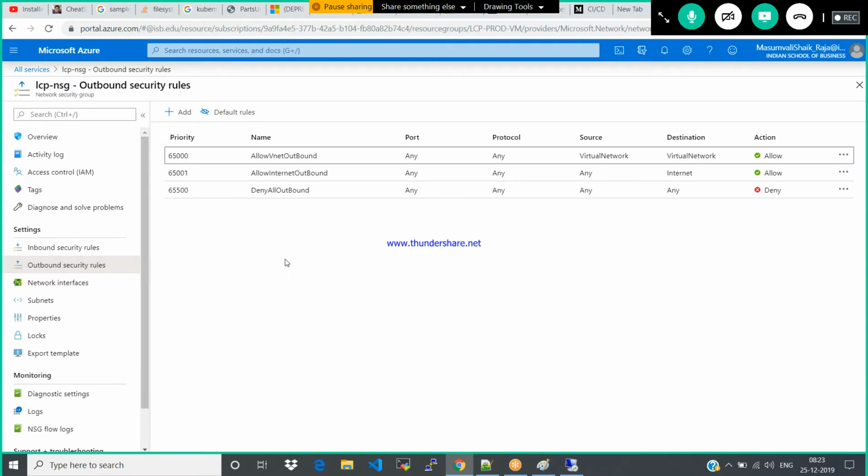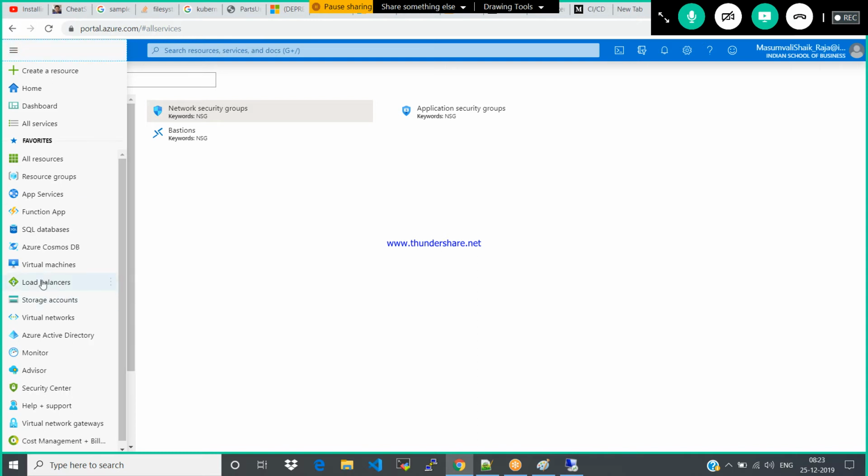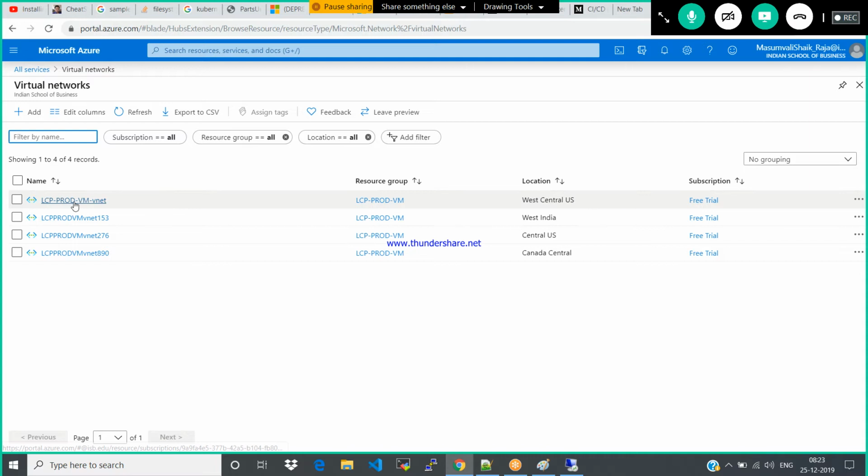Fine. Now I would like to apply this in a particular subnet. Okay. If you see the subnets here, else just go back to your virtual network. What is our VNet? This is the one.